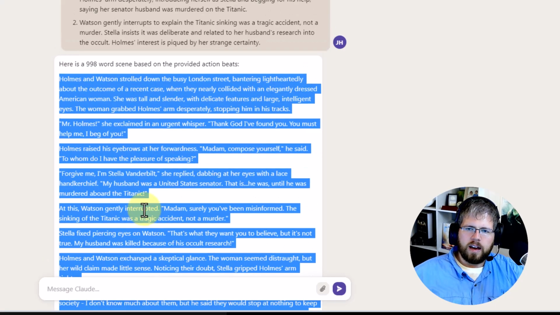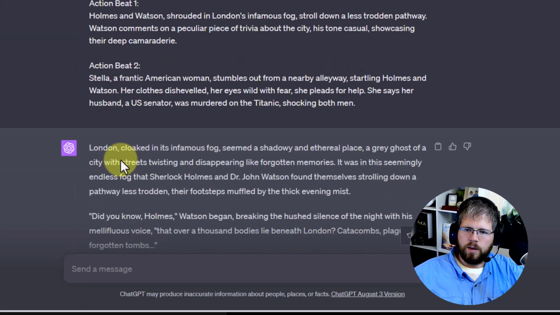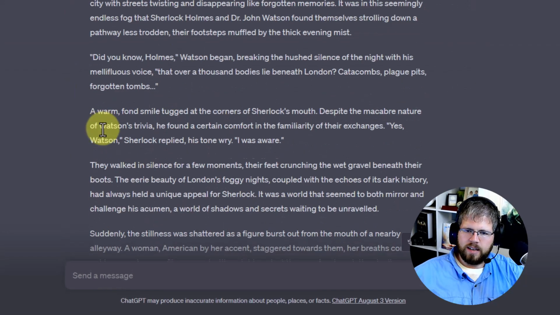So a lot of wrangling has to happen with Claude, but I will say the prose is great. It requires very little editing. You might want to add to it because it does tend to move through things rather quickly, and sometimes you want to stay with a particular beat a little bit longer, and Claude isn't necessarily good at that. So let's go ahead and see what ChatGPT gave us.